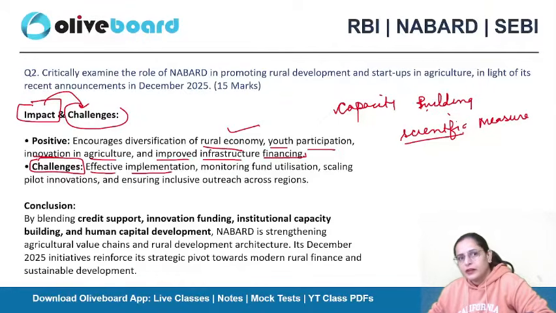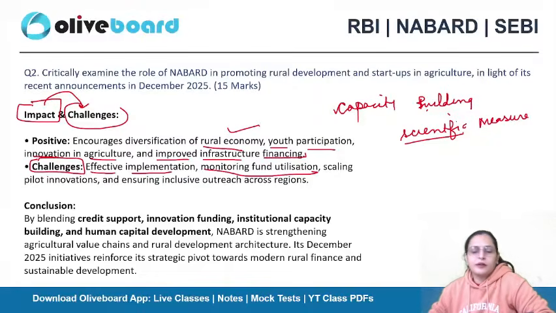Similarly, NABARD can issue the funds and NABARD can supervise you, but the people who are in direct connection with the farmers need to be actively involved there. They need to be dedicated towards their work. So effective implementation is a challenge. Monitoring fund utilization: you can ask for quarterly feedback, you can ask for reviews or reports on a weekly or monthly basis, but you cannot check the daily things.